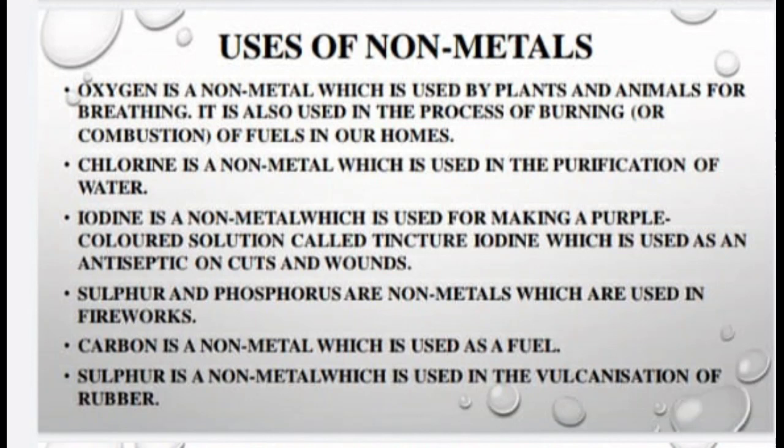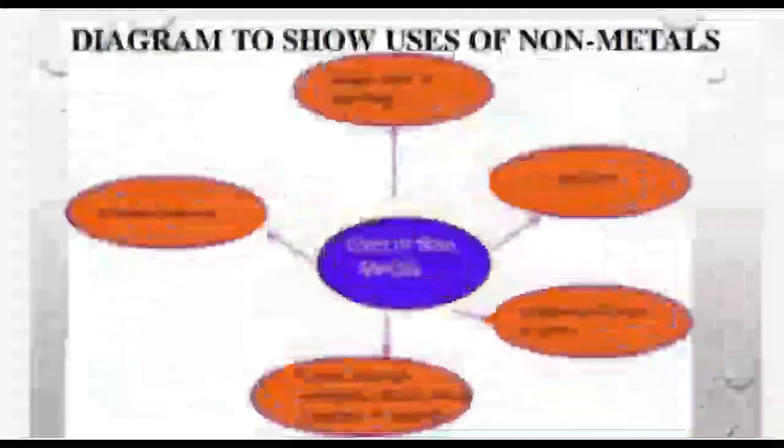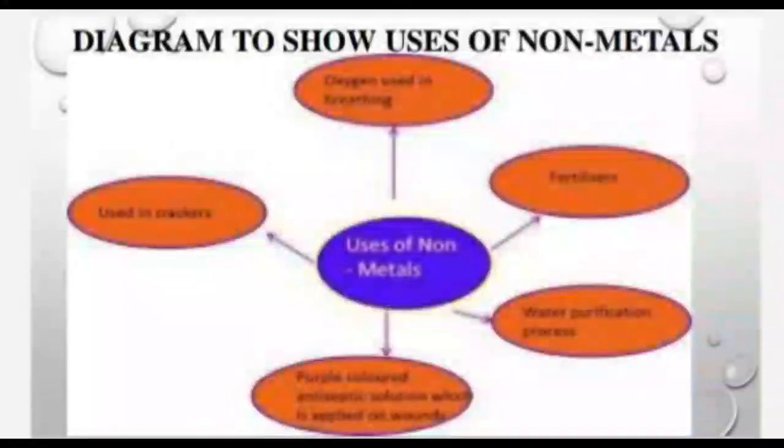Sulfur and phosphorus are non-metals which are used in fireworks. Carbon is a non-metal which is used as a fuel. Sulfur is a non-metal which is used in the vulcanization of rubber. This is the last slide, and from this slide you can easily learn the uses of non-metals.